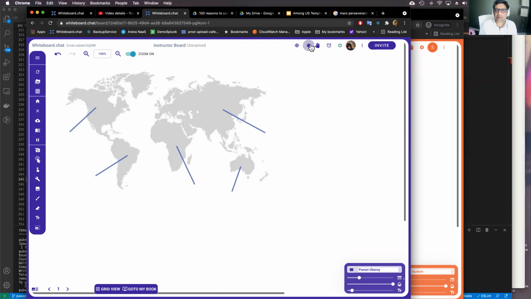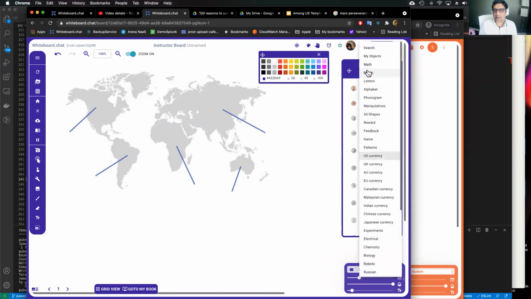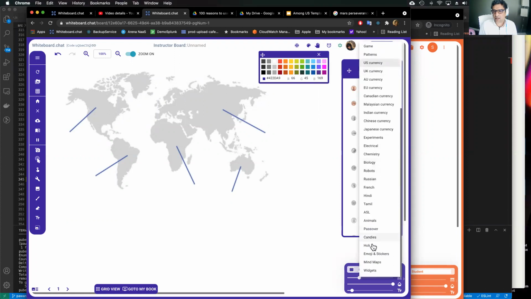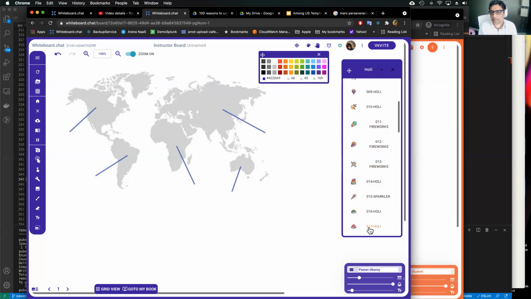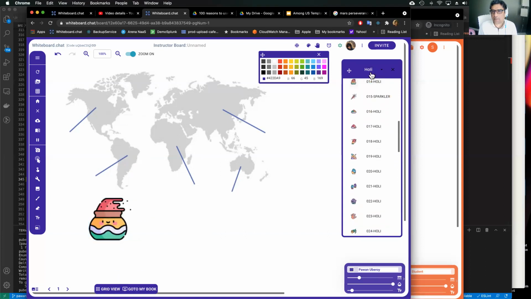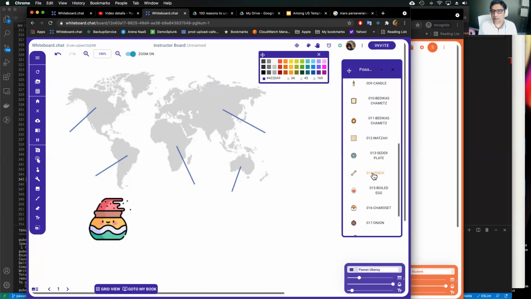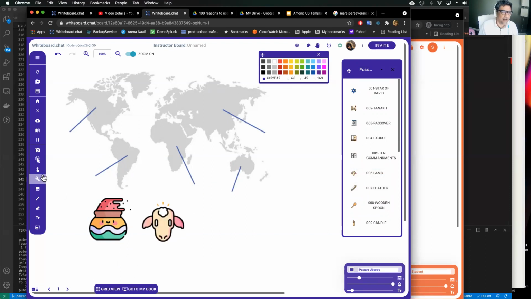And then I'll put some manipulators here. So click the manipulator. We recently added Passover and Holi stickers. Let's use Holi stickers. This one. And maybe another Passover one. Let's put a lamb. And then you say move and resize. You make them smaller.